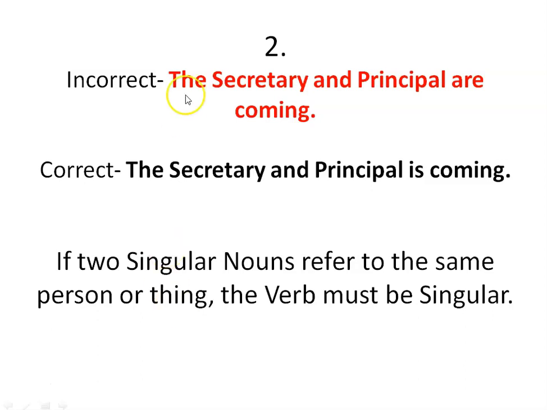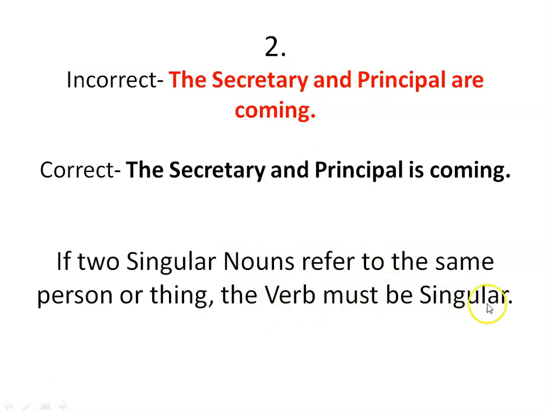Here we can find two singular nouns: the first one is the secretary and the second one is principal. Both are singular in nature and both these nouns refer to the same person. Don't imagine that there are two people mentioned in the sentence. Instead, there is only one person who is holding two positions. That's why the two singular nouns are indicating the same person.